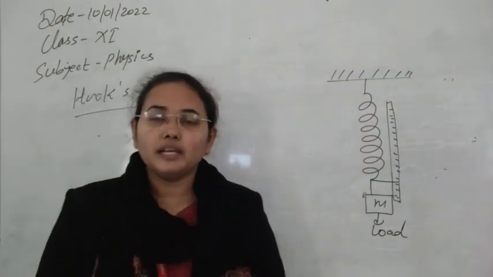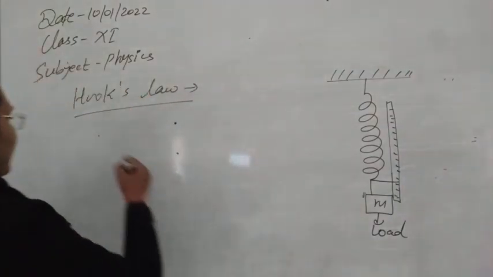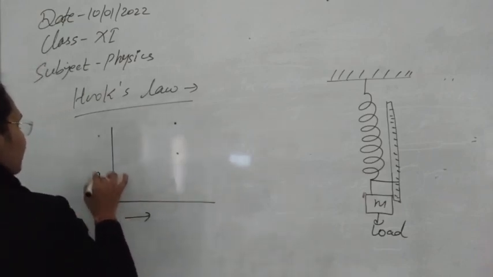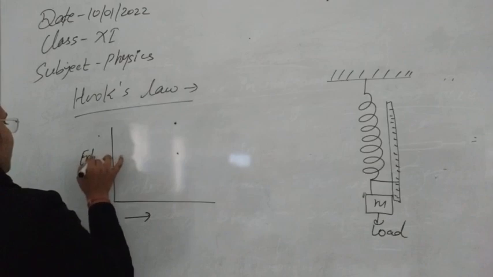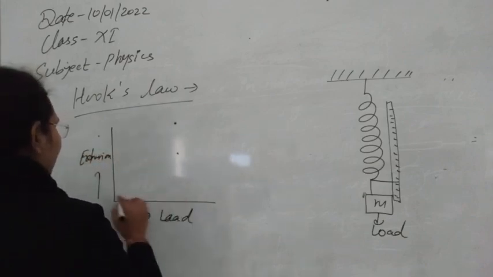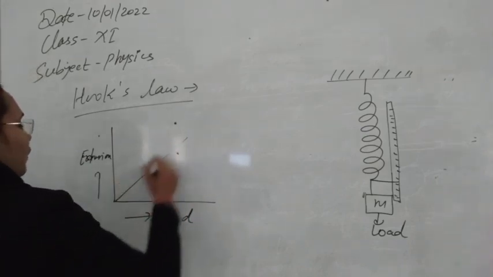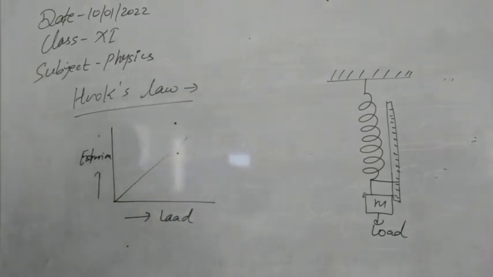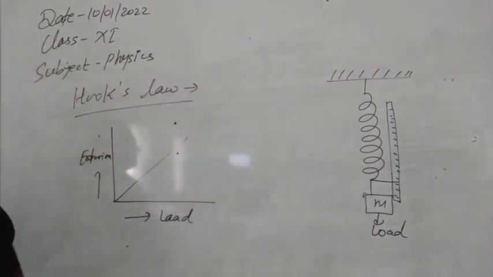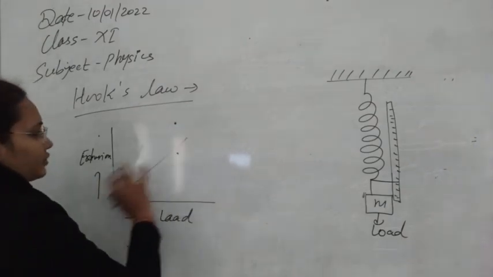According to that, he plotted a graph of load and extension. Suppose I take extension on this axis and load on this axis. You can also take load on this one and extension on this one. Because you are choosing the load yourself and measuring the extension, the graph is obtained in this way.